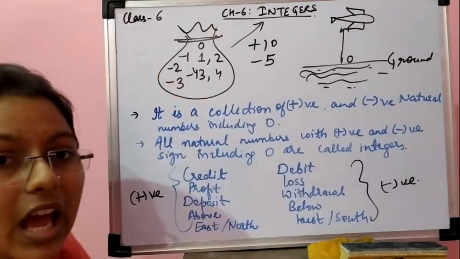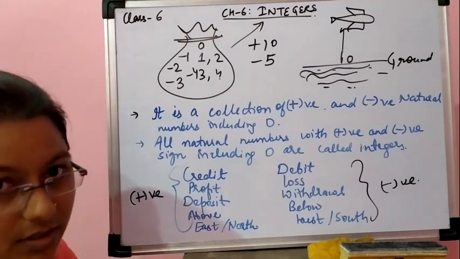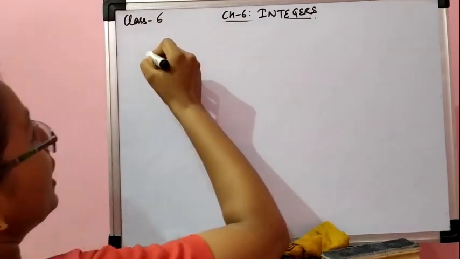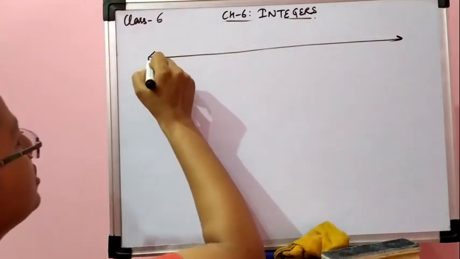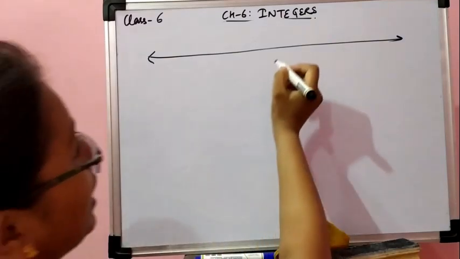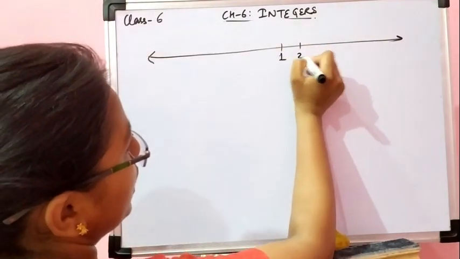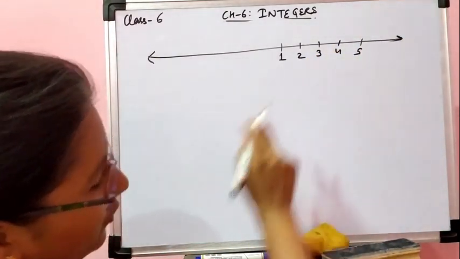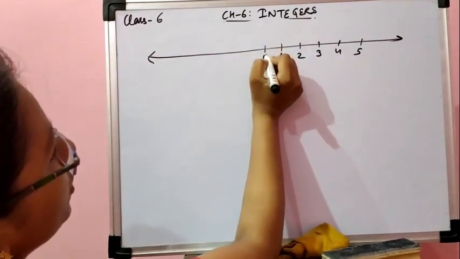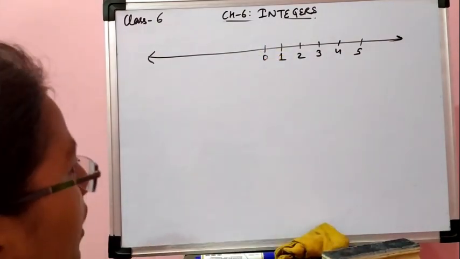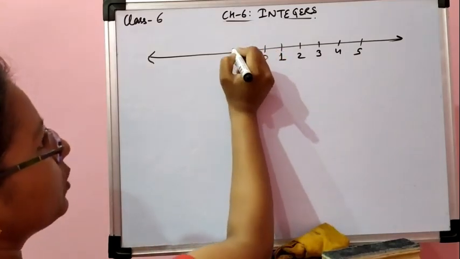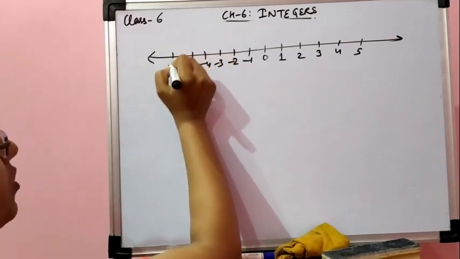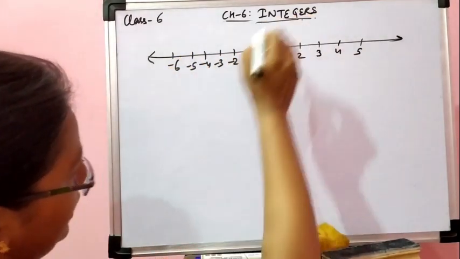Now we will see how we have to deal with integers. The best way we understand integers is by looking at the number line. Now this is the number line for us. In this number line we have seen the numbers 1, 2, 3, 4, 5 and so on. This is the number line for natural numbers. When I add 0 to it, this is the number line for whole numbers. Now when I add -1, -2, -3, -4, -5, this is the number line for integers.